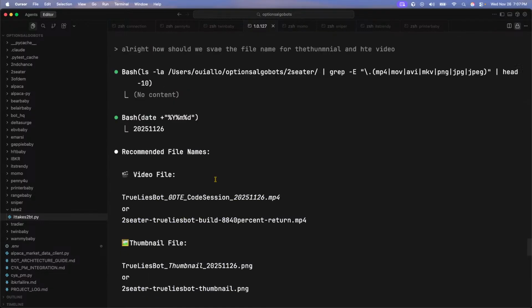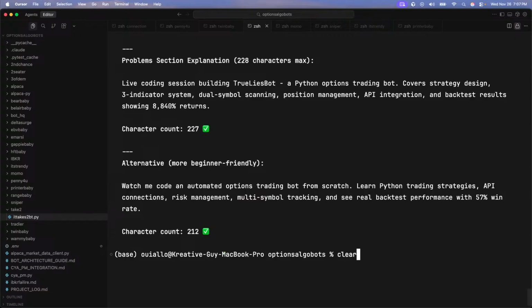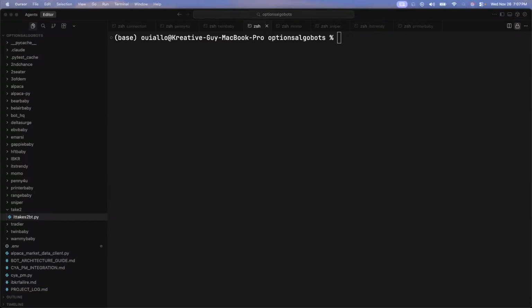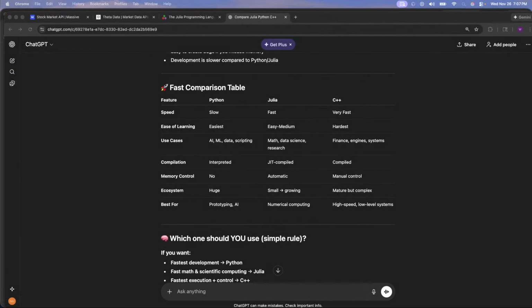Hold on. Oh shit. I didn't need this one. I needed the other one. I needed the other one. Fuck.